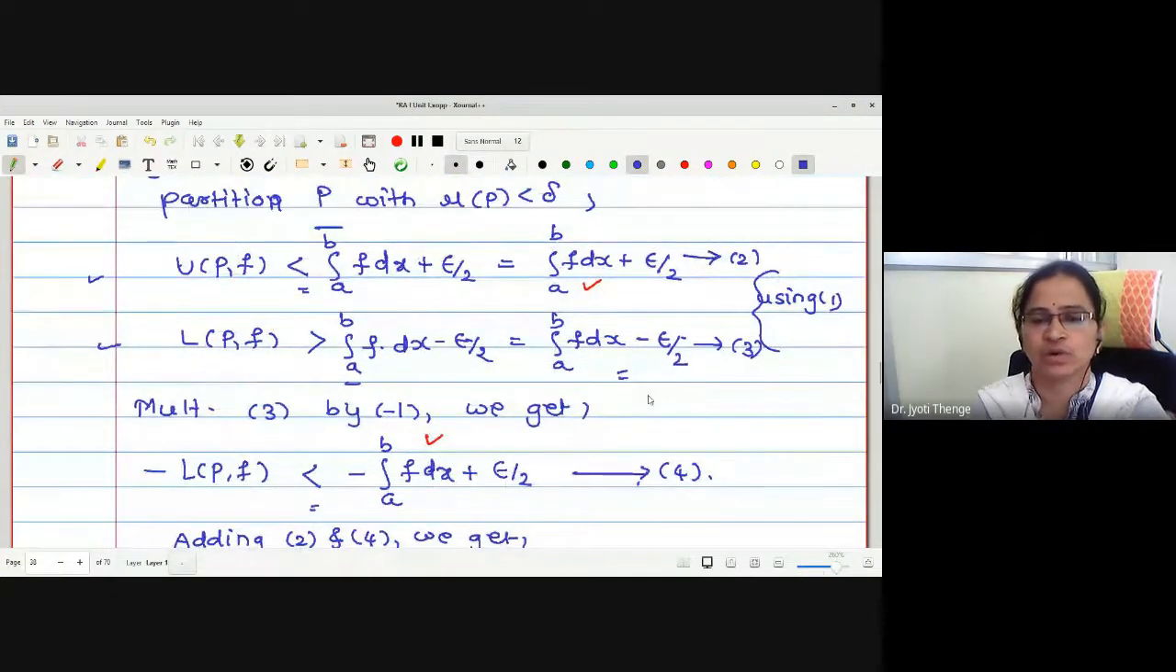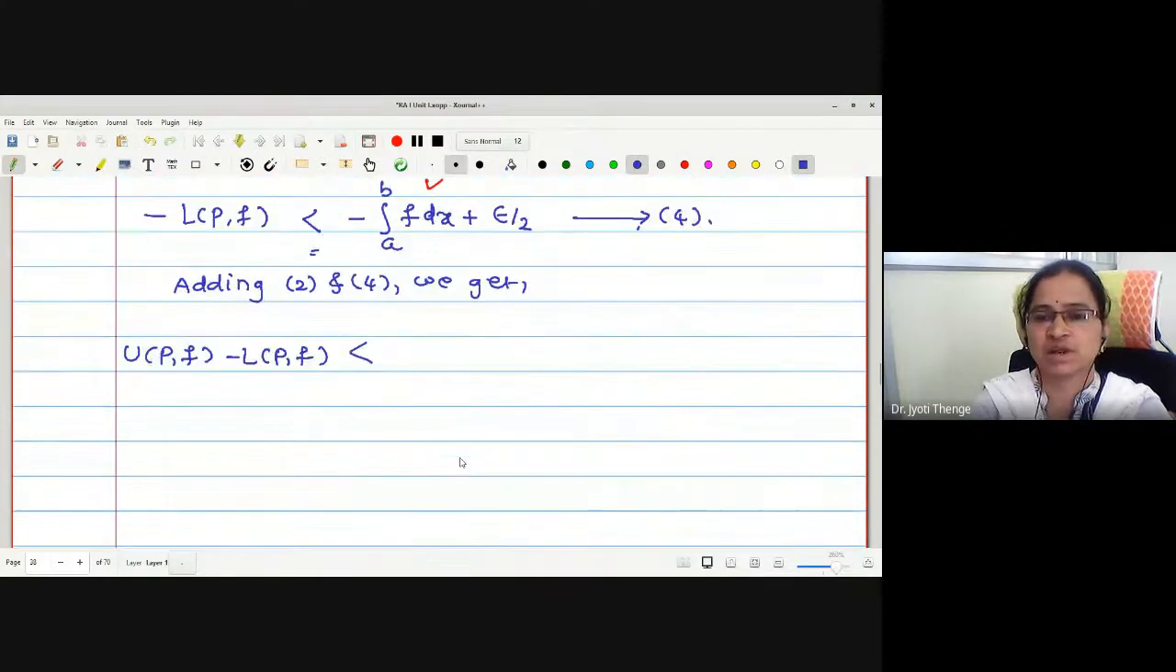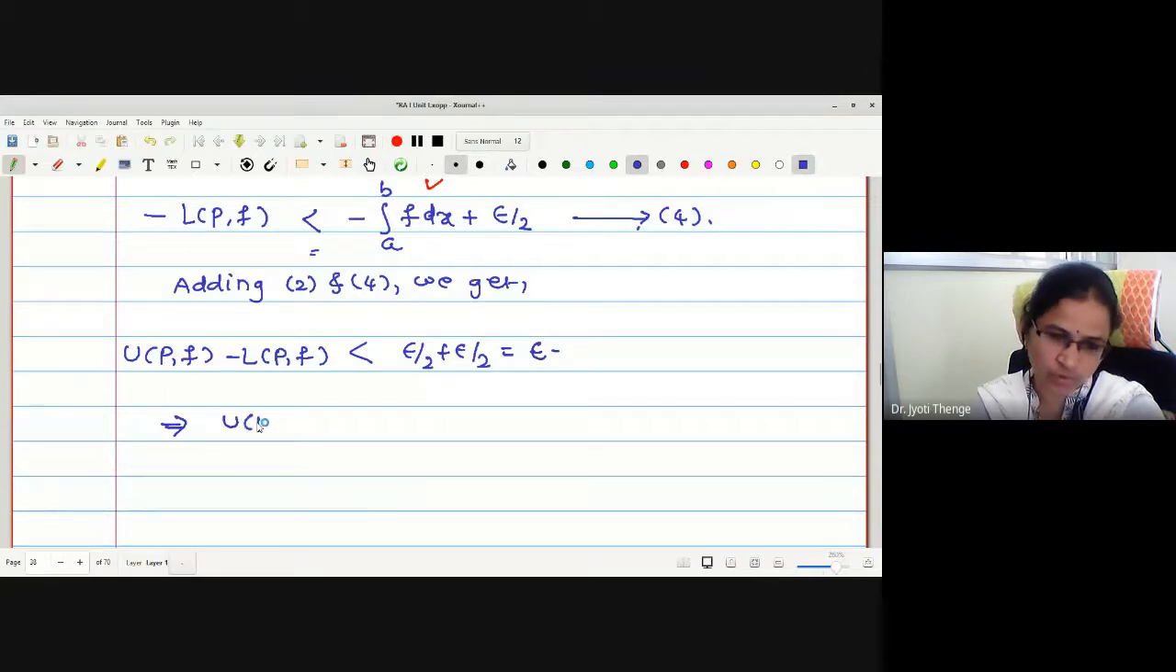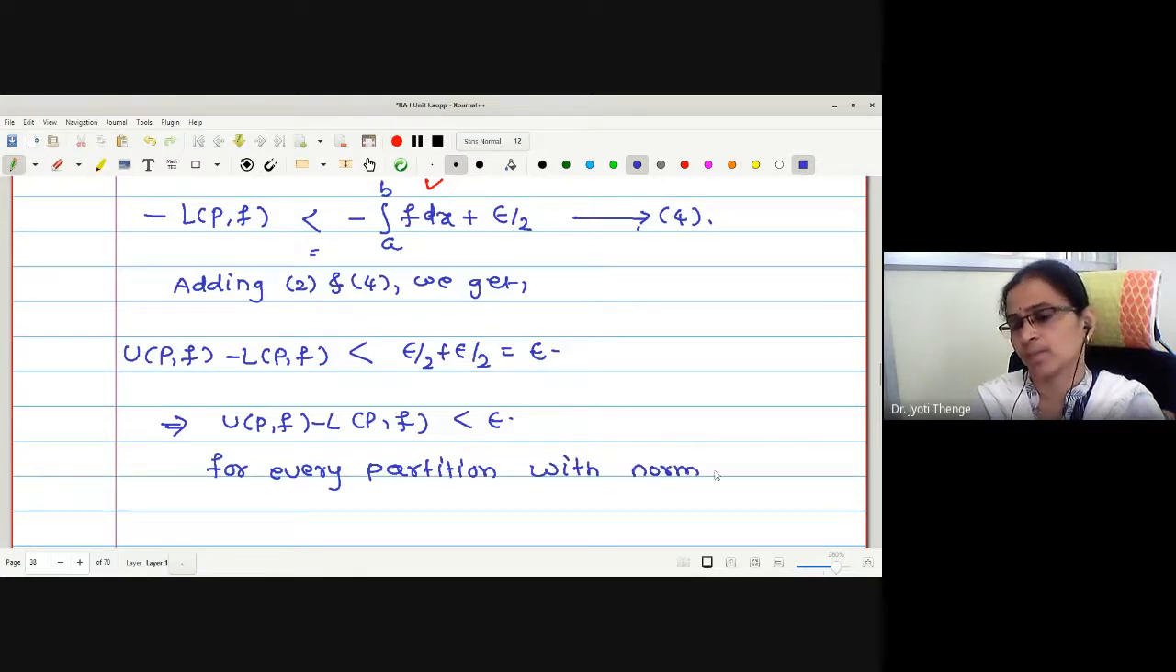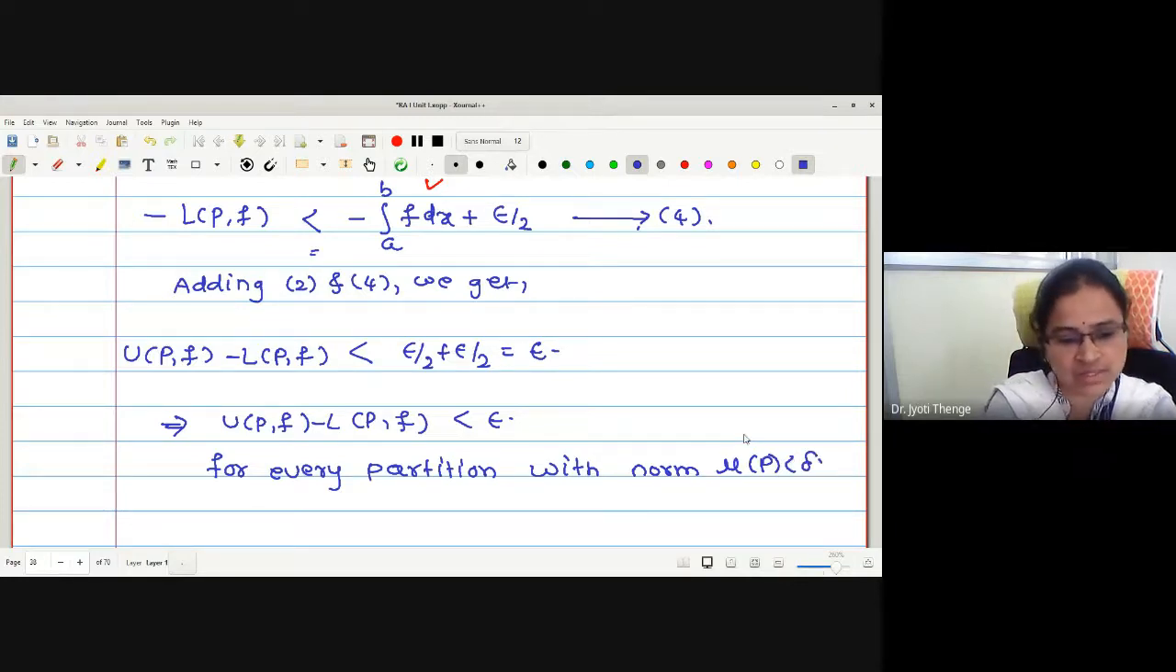Adding 2 and 4. These two terms cancel. We remain with epsilon by 2 plus epsilon by 2, right now? Equal to epsilon. Hence, what we have proved? Correct now? And for which partitions it is true? For every partition with norm P less than delta. Norm P less than delta.